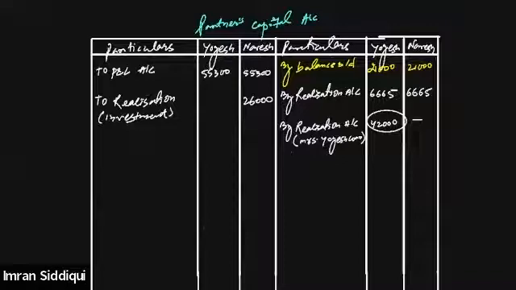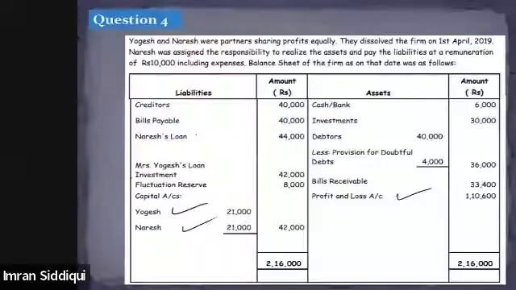Okay, I think I missed one point in the question. Just a minute. At the very beginning, in the second line, it says Naresh was assigned the responsibility to realize the asset and pay the liability at a remuneration of 10,000, including expenses. So that means the responsibility of realization is assigned to Naresh, and for this purpose he will be given a remuneration of rupees 10,000, right? So we need to record that as well in the realization account. I forgot to do this.